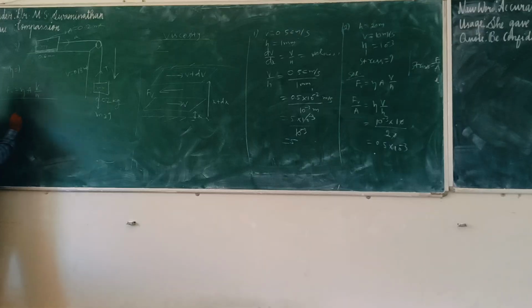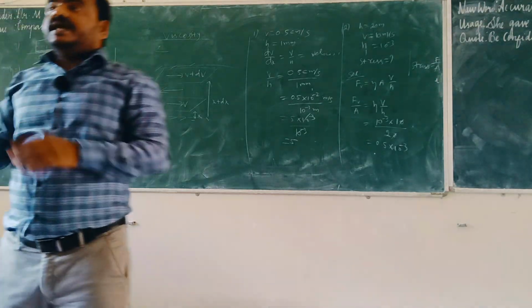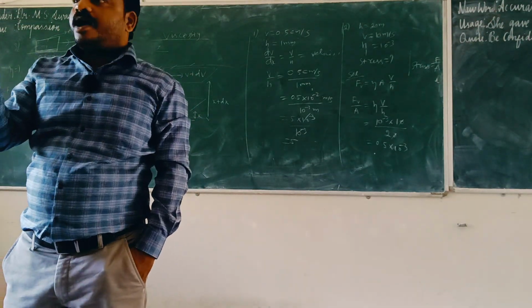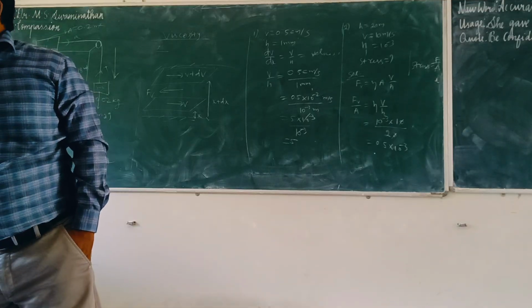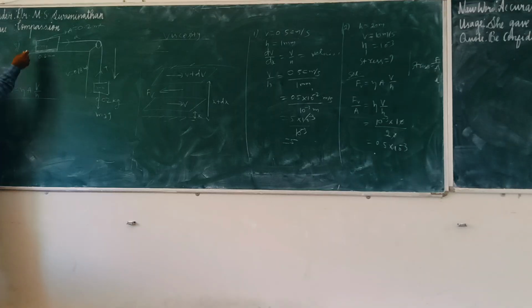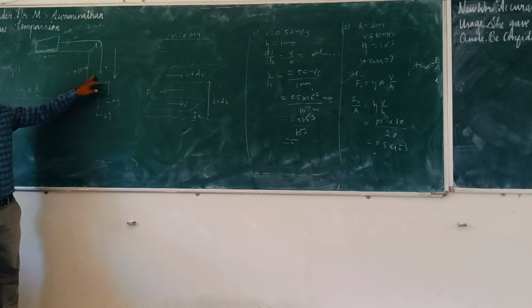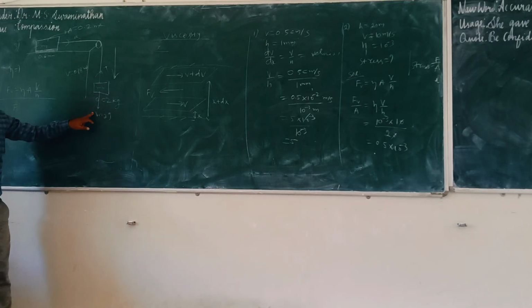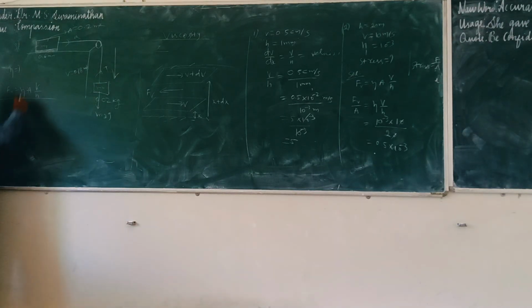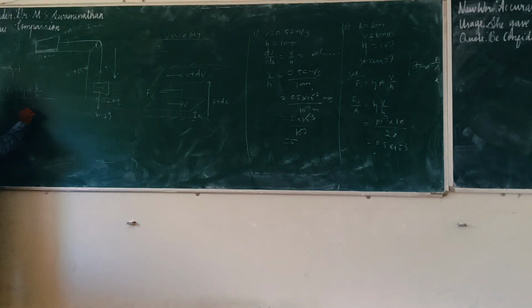In each and every free body diagram, you can start with one formula. The entire mechanics, the entire free body diagram starts with one formula. What is the formula? F is equal to ma, Newton's second law. That's all. Here there is one force, and here also one force. Remember, tension is nothing but force. Weight is nothing but force. So here only one force, but here there are 2 acting forces. So F1 is equal to M1 into A.